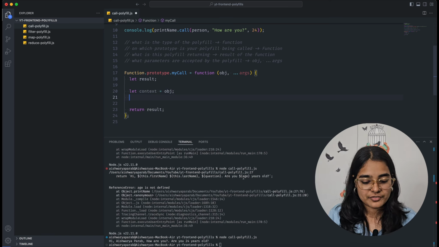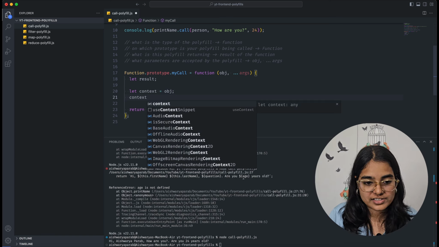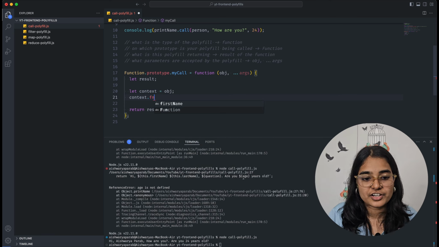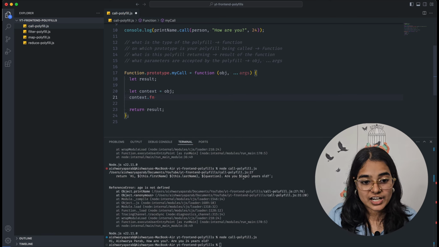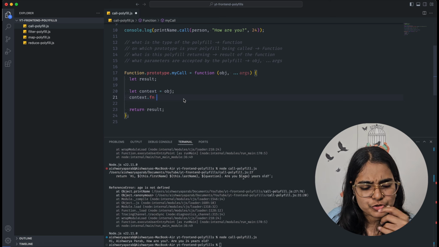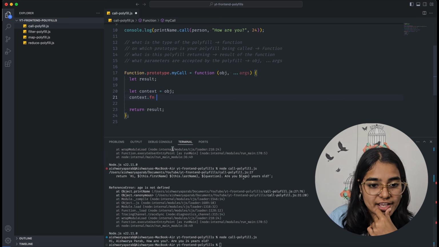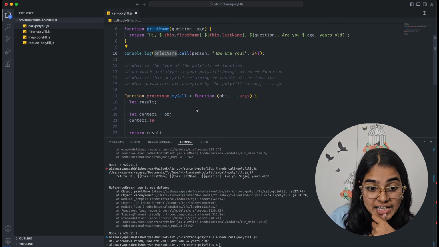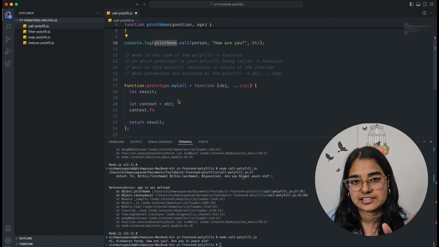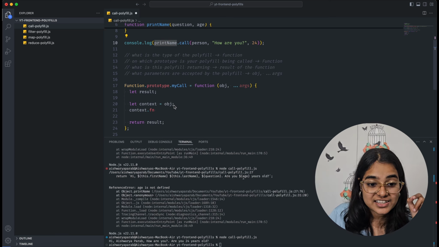And now, to this context I will attach my function. Do I have access to my original function? Do I have access to print name inside my call function? Yes. How? Using the this keyword.